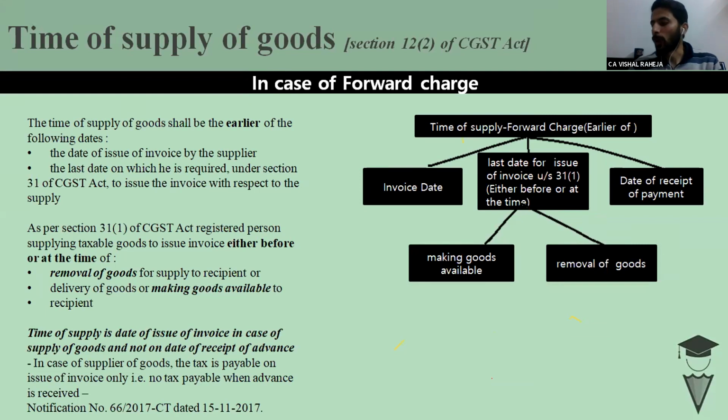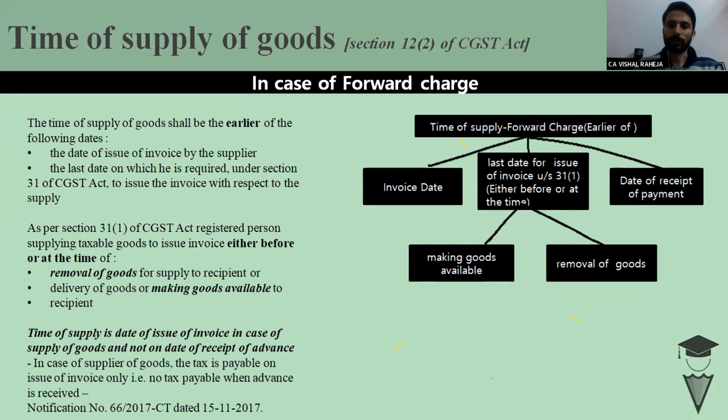Okay. So I personally believe, however, there is no concrete answer in law for this query. But as far as my understanding is concerned, please share your views as well so that we can discuss this point. I believe in that situation, the concept of composite supply and mixed supply will come into the picture.